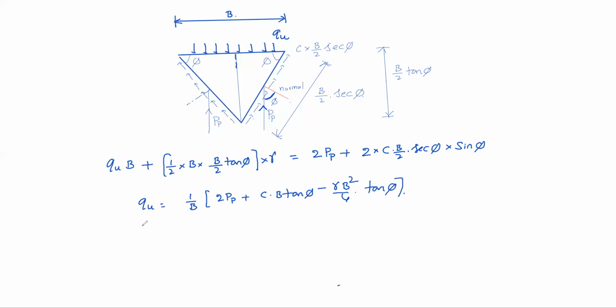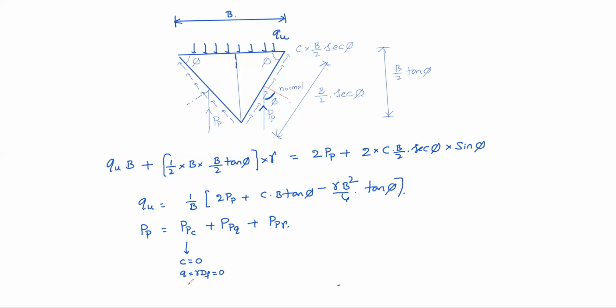Here PP is having 3 components. PP, passive force, is due to cohesion, PPC, plus PPQ, that means weight as a surcharge, gamma dF, plus weight of the soil as well, PP gamma. So PPC means only we consider C alone. Q will be 0. Q, what is that? Gamma dF.